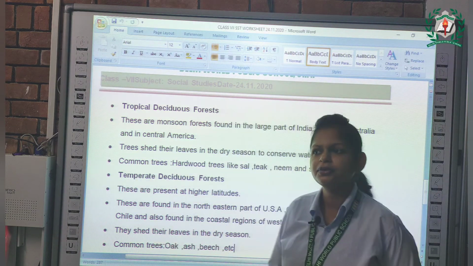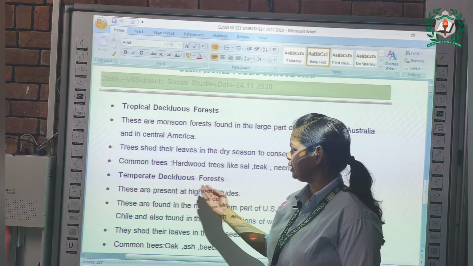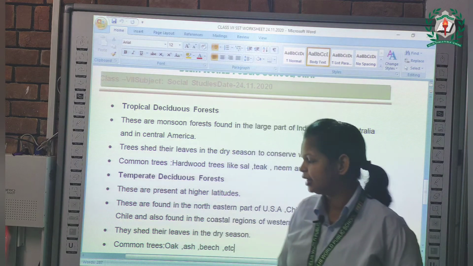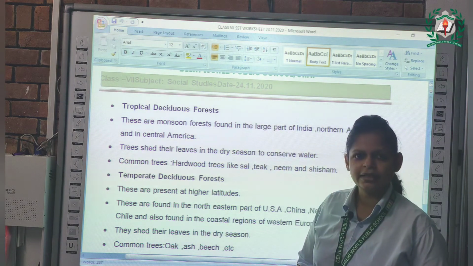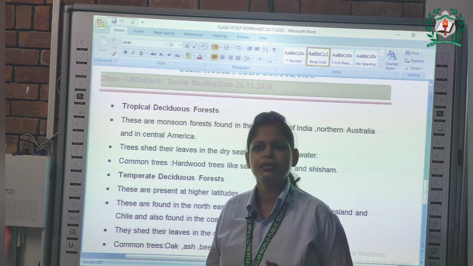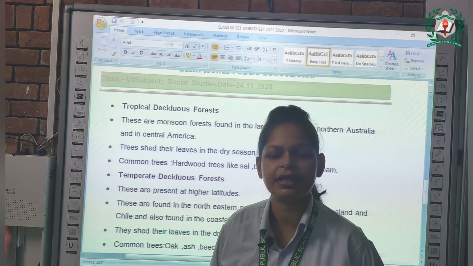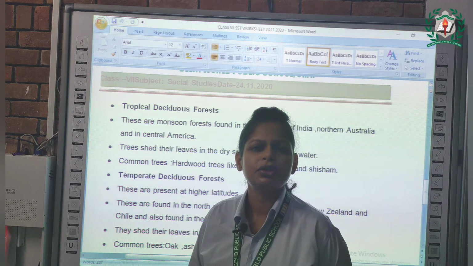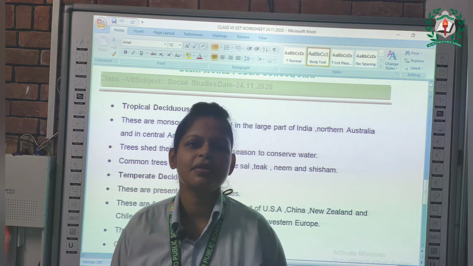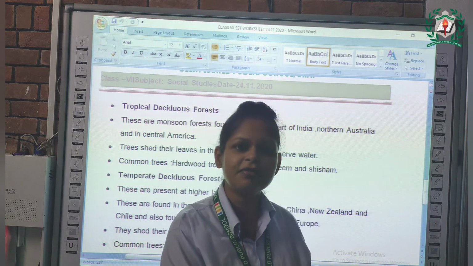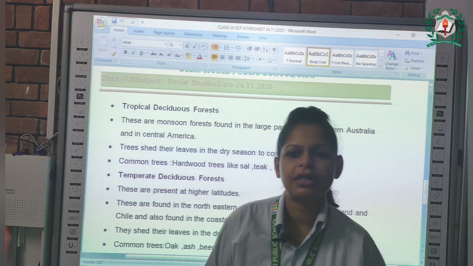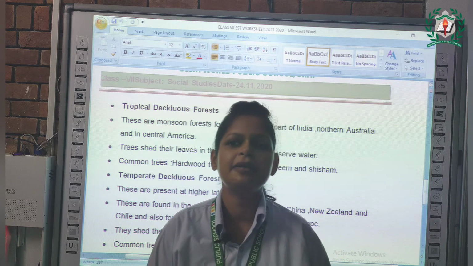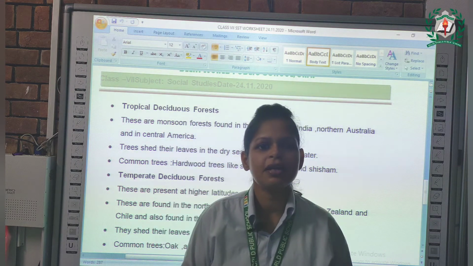Lastly, we come to the topic temperate deciduous forest. In this, the trees shed their leaves in the dry season, and the trees you will find in this type of forest are oak and many others. So students, I hope you have understood the different types of forest, which trees grow there, and what natural vegetation is.